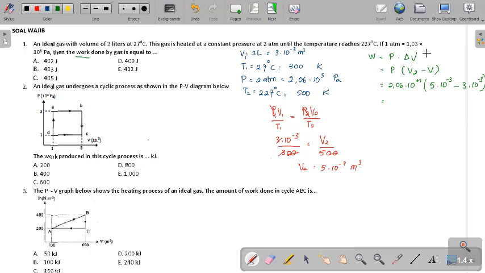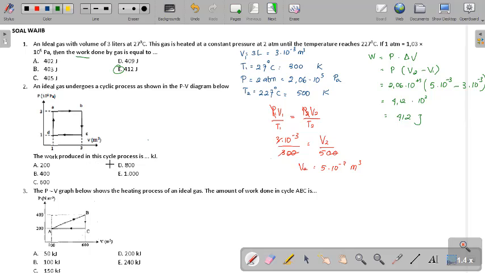The result: 2 times 2 is 4, 6 times 2 is 12, plus 5 minus 3, positive 2. So it will be 412 joule. The unit of energy is joule. This is the answer.